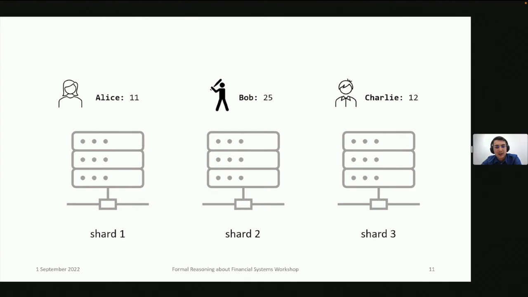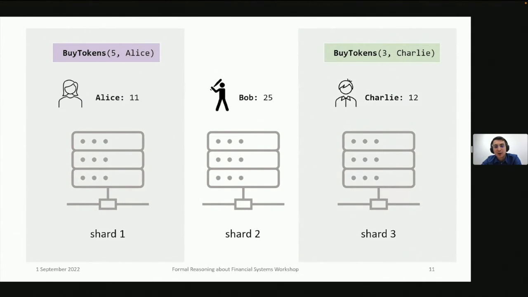In particular, the blockchain can look at the code of the buy tokens or mint transition and determine that the only piece of state it modifies is the balance of the buyer. As such, when it sees a transaction from Alice buying tokens, it knows it can process it in Alice's shard, shard 1. Similarly, if Charlie is buying some tokens, his transaction can be processed in shard 3, whereas previously both these transactions would have been processed in shard 1.